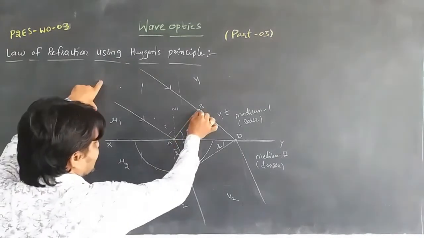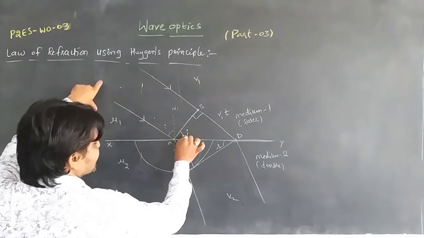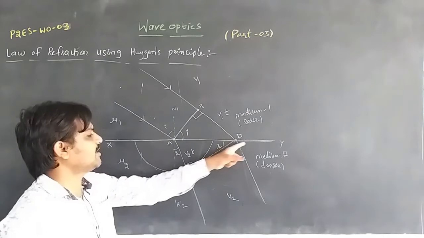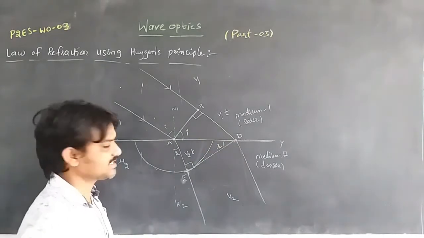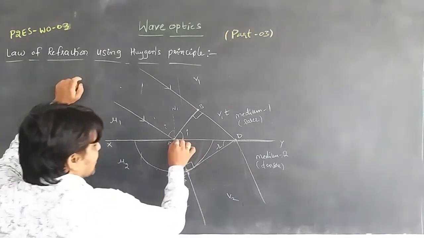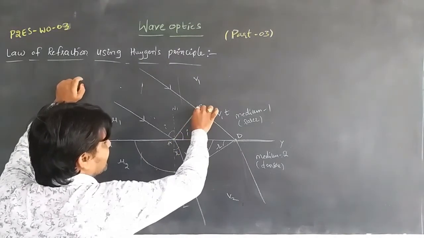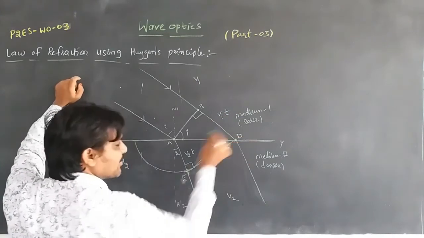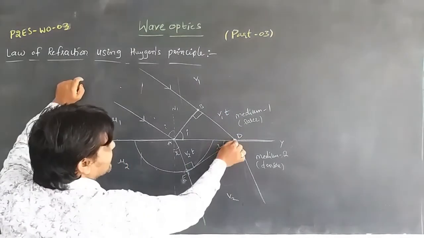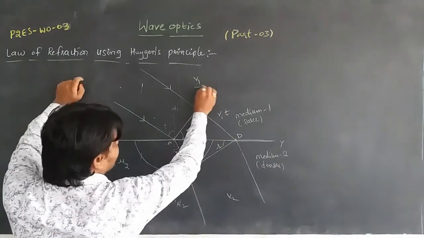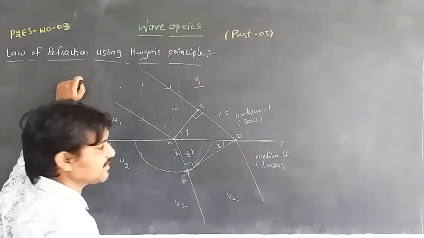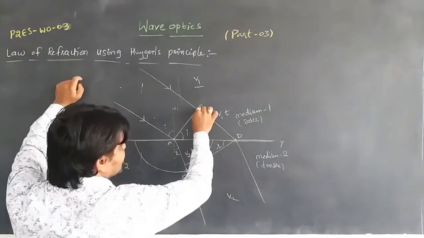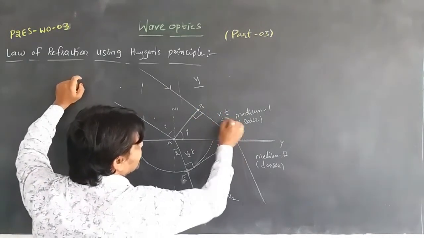consider the wavefront AB incident at point A with an angle of incidence i on the refracting surface XY. Then the point B of the wavefront travels and is incident at point D on the refracting surface, traveling with velocity v1. The time taken to travel from B to D is t. So the distance can be considered as v1 t.